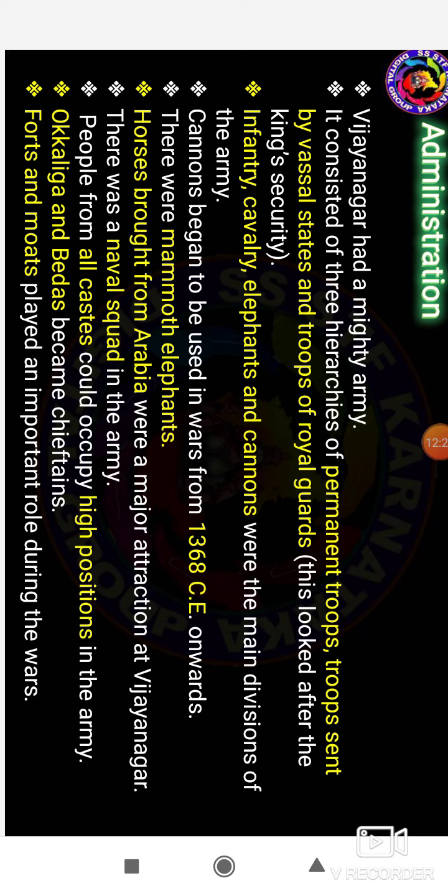There was a naval squad in this army. People from all castes could occupy high positions in the army. So Okkaligas and Bedas became the chief trainees of the army system. And then the forts and moats played important roles on the battlefield. So these are the administrations of the Vijayanagara Empire.